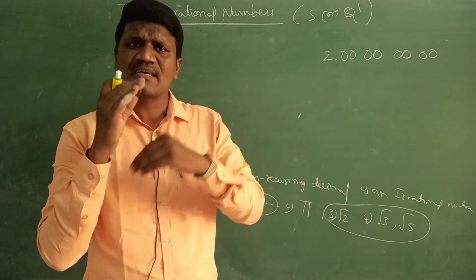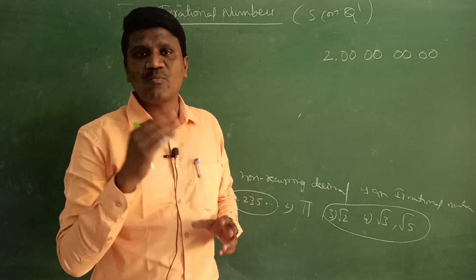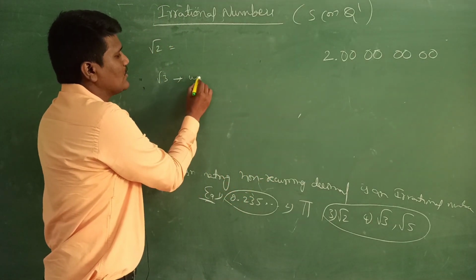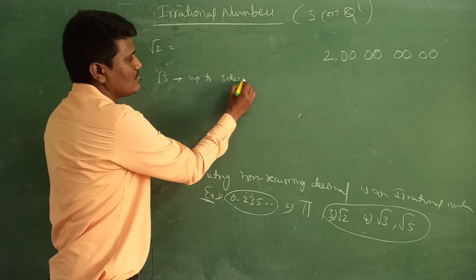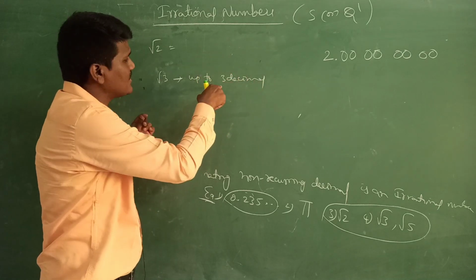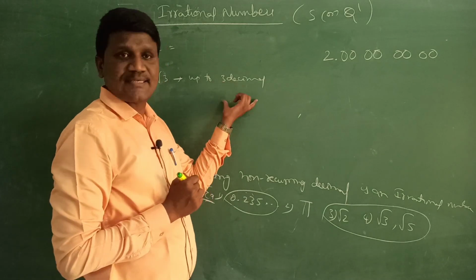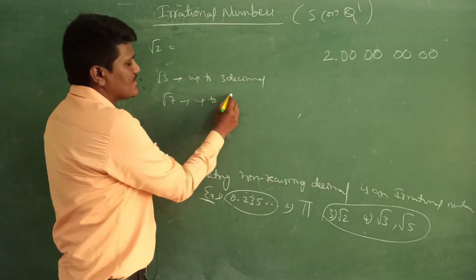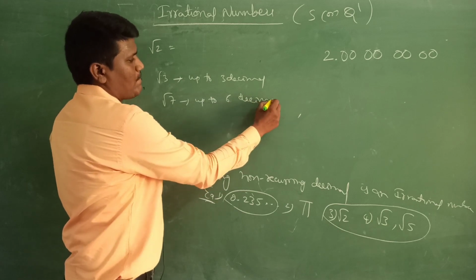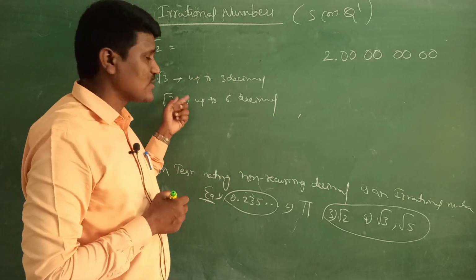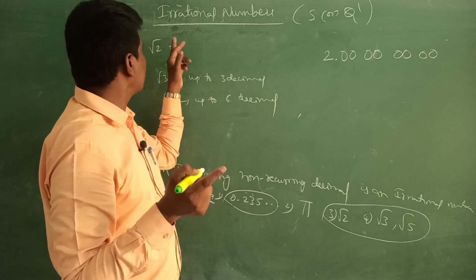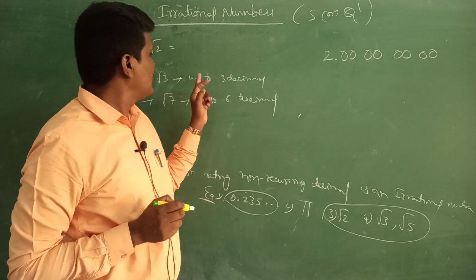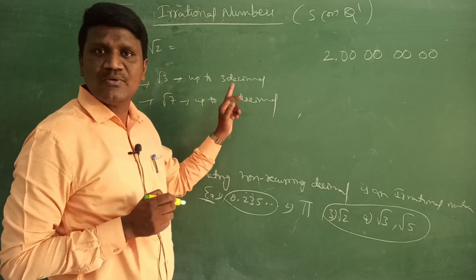Sometimes in the examination, for a 3 mark question or 4 mark question, they'll ask to find the root 3 value up to 3 decimals. I think in the exercise also the same question is there, up to 3 decimals. Or else they'll ask root 7 value up to 6 decimals. So in exercise 1.2, these 2 questions are there. After solving this, you can do as homework: root 3 up to 3 decimals, root 7 up to 6 decimals.